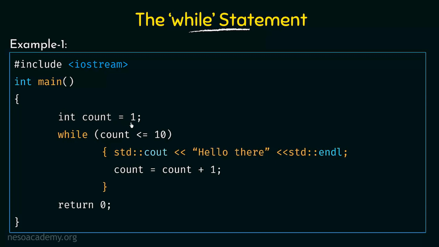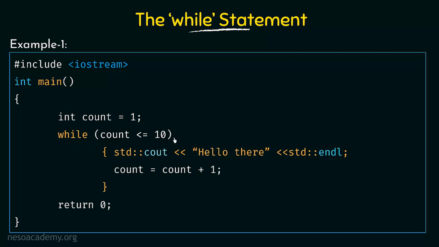So this is the initialization part. Here in this one statement itself, we are having both the declaration and the initialization. Now we come to the important part, that is the while statement. Here in the while statement, this is the syntax. We have to write while, and within brackets or parentheses, we have to write the condition.